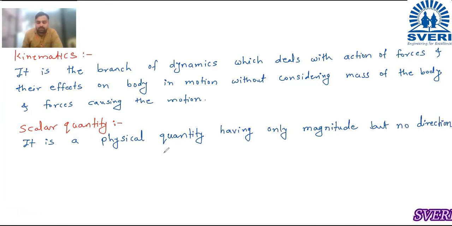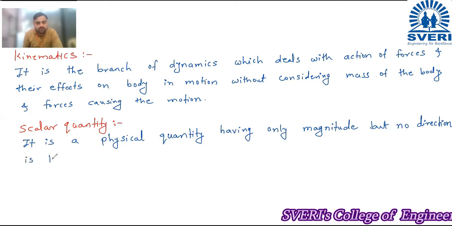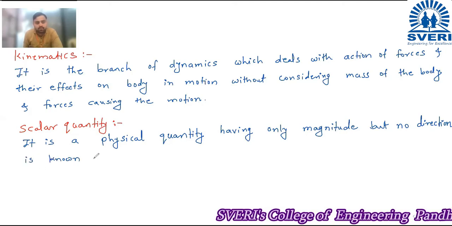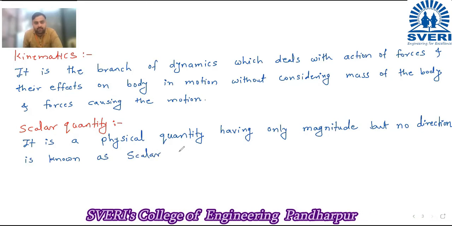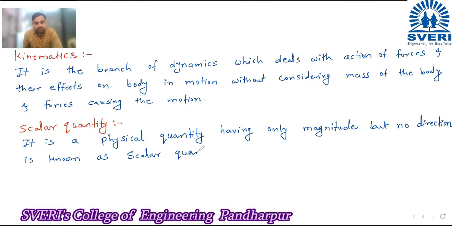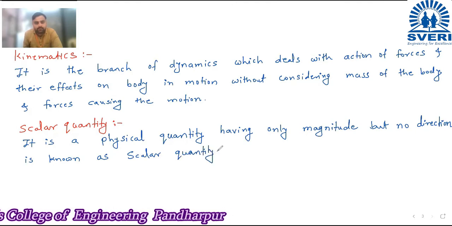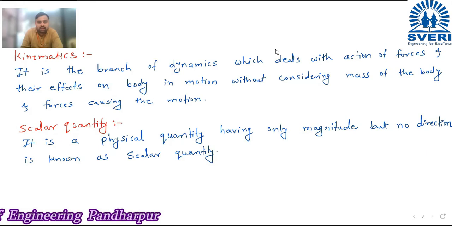Having only magnitude but no direction is known as scalar quantity.